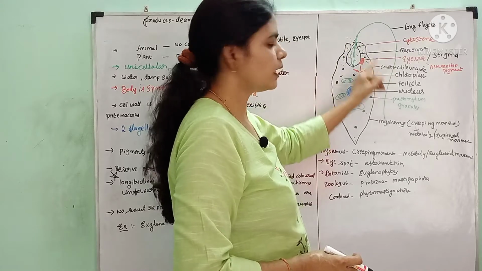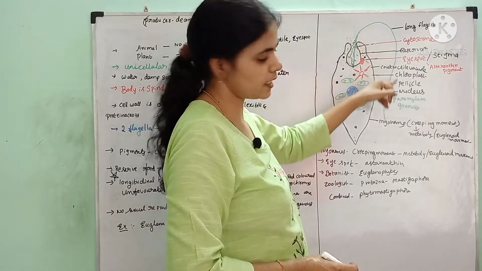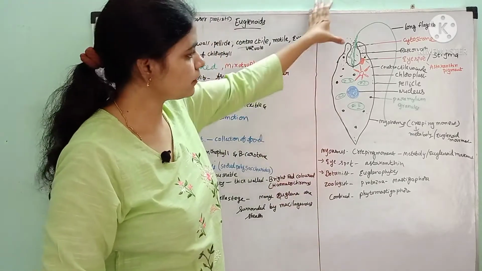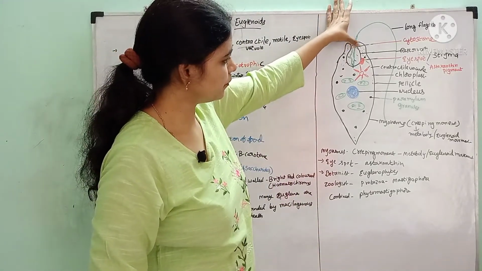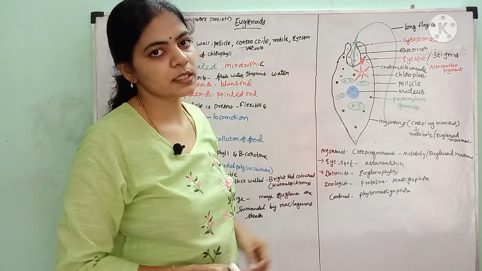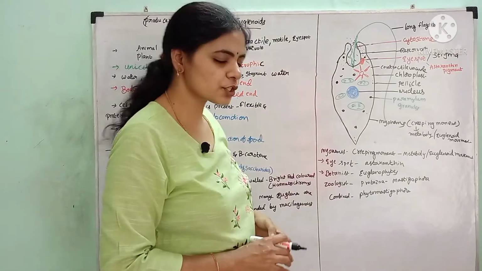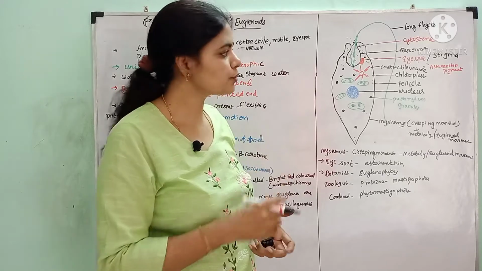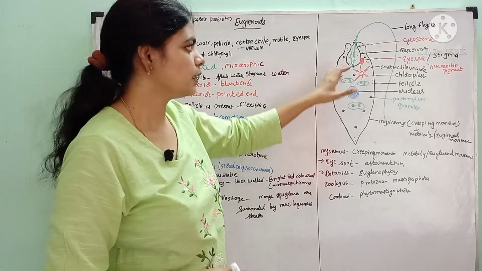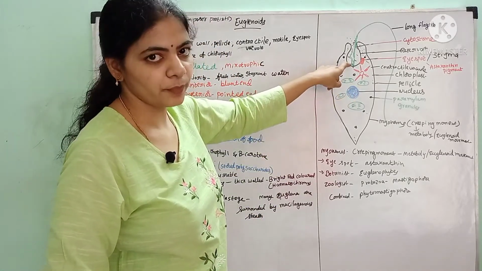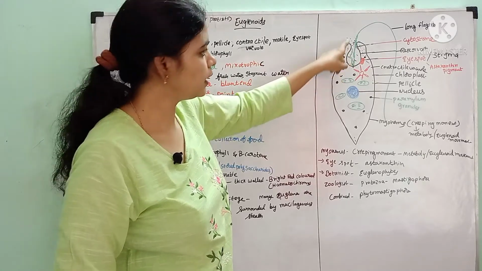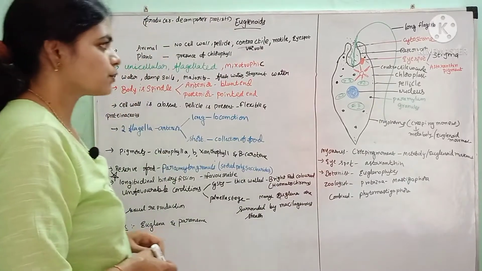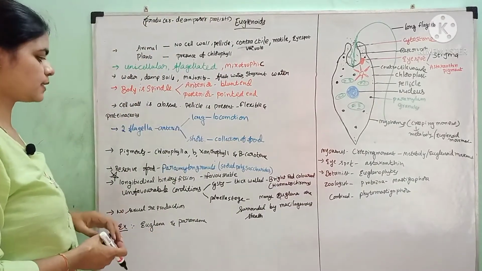The long flagellum, which is a tinsel type flagellum, is meant for locomotion, and the short flagellum rotates and creates a whirlpool to trap the food particles. Its function is to collect the food, and the longer one's function is locomotion. So these two functions are exhibited by the flagella.